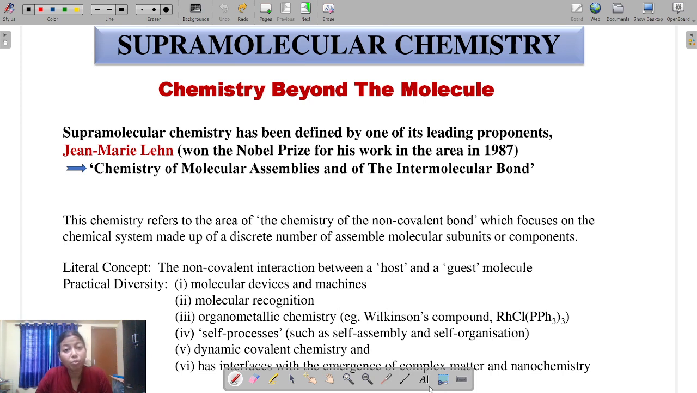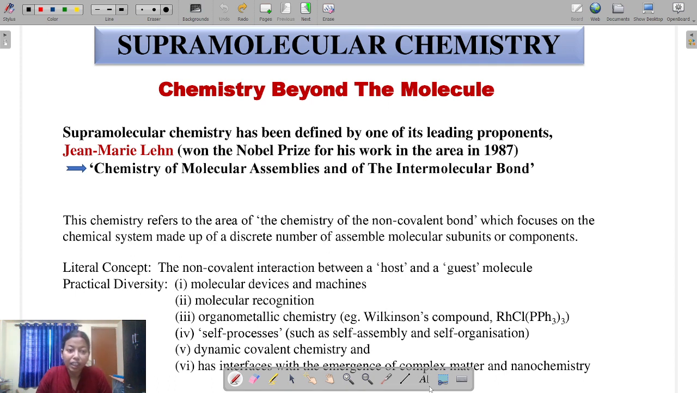interaction between two molecules. That is, if two molecules come closer and they try to attract or repulse each other, not by forming any covalent bond, they may also aggregate or combine by utilizing other interactions, which are called non-covalent interactions. So there also we may find interaction between two molecules without involving a covalent bond, that is, only weak interactions. So supramolecular chemistry deals with that kind of interaction.